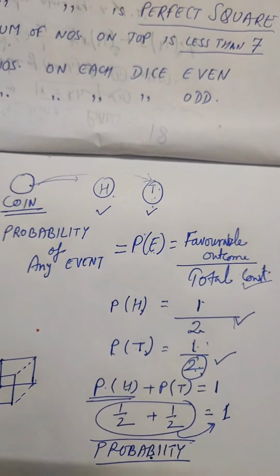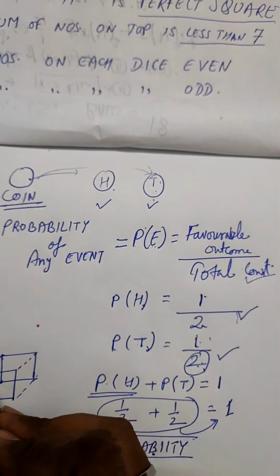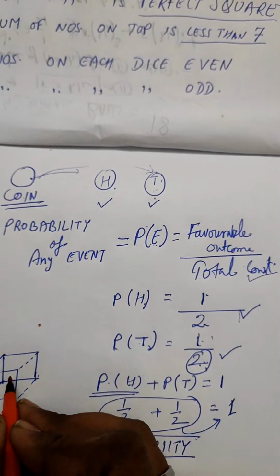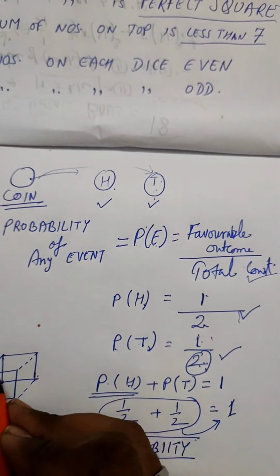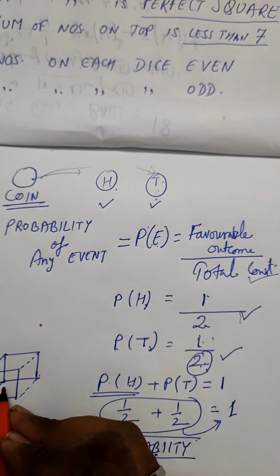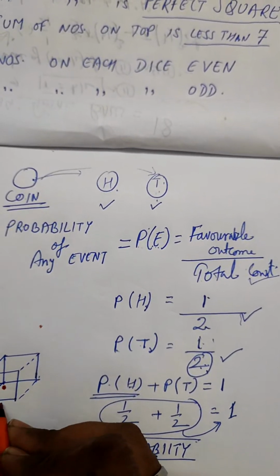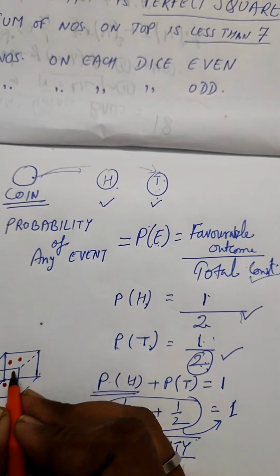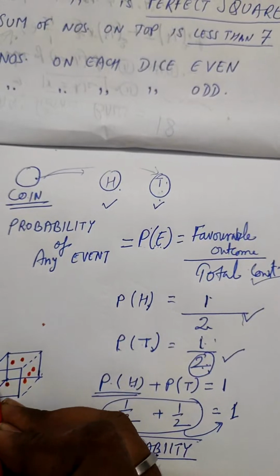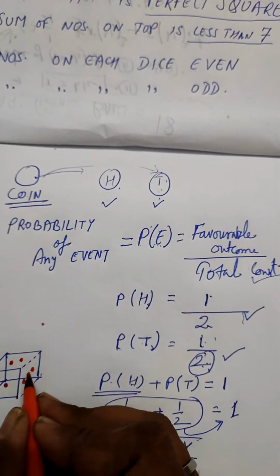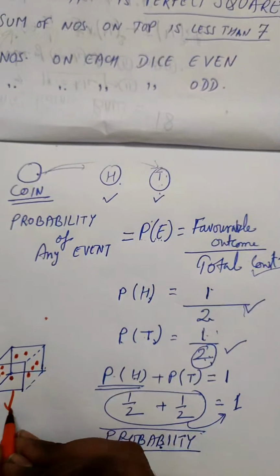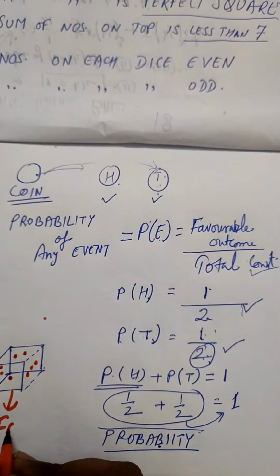So coming to the dice concept, if you have seen a dice, there are 6 faces, just like a cuboid. On each face there are dots. Let's say the first face is 1, the second is 2, here it's 3, here it's 4, and on the other two faces it's 5 and 6. So there are a total of 6 faces of a dice.